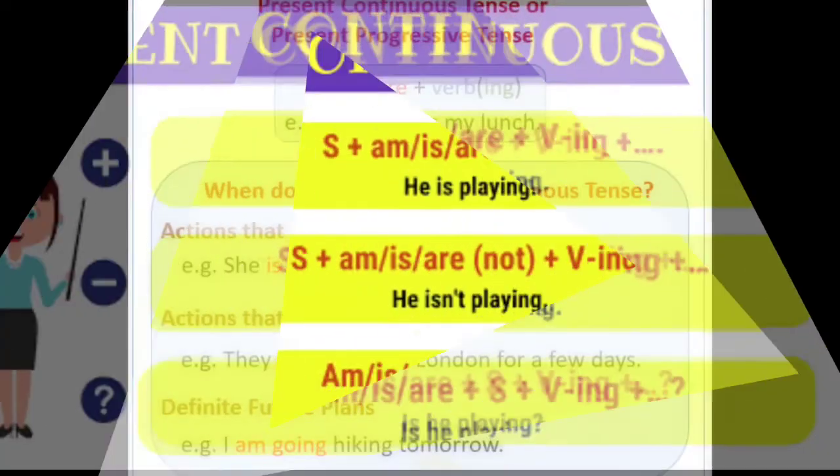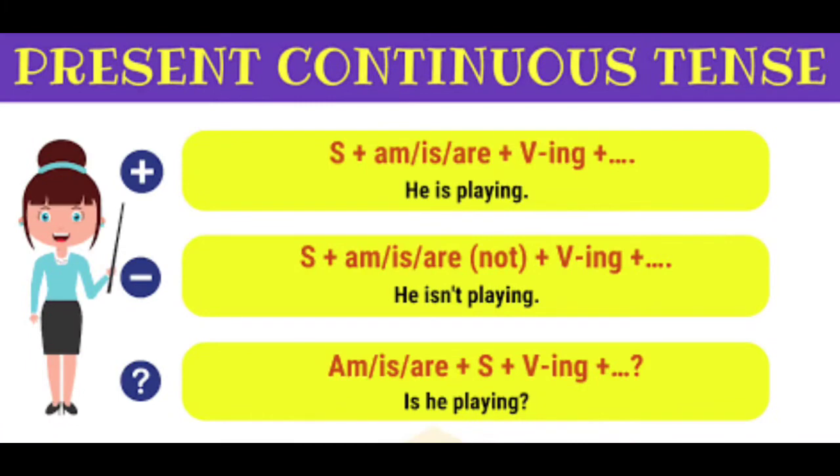Okay, children? Now let's look at the pattern for making positive, negative and interrogative sentences. Subject, be form of verbs like am, is and are, plus verb plus ing form. Look at the example given here. He is playing. So for the positive sentence, we have to use the be form of verb along with the verb with ing form in present continuous tense. See the sentence patterns here.